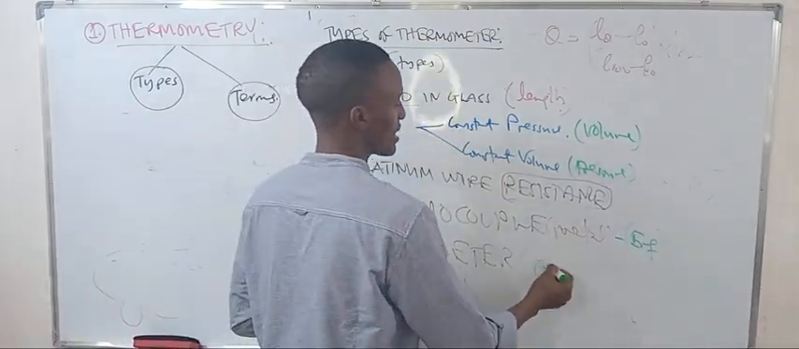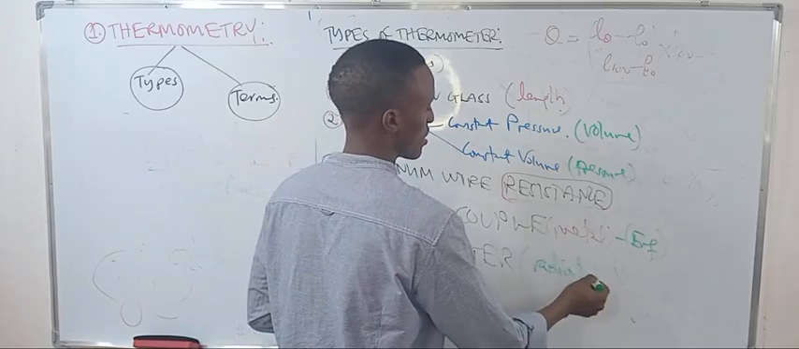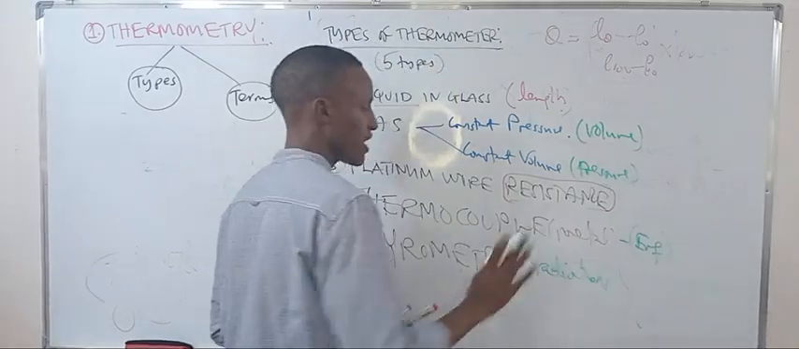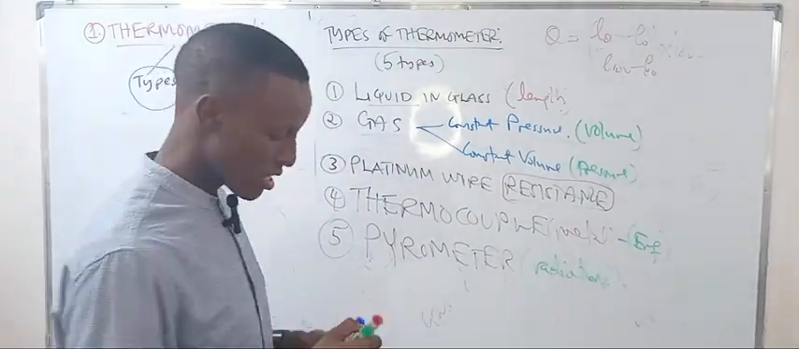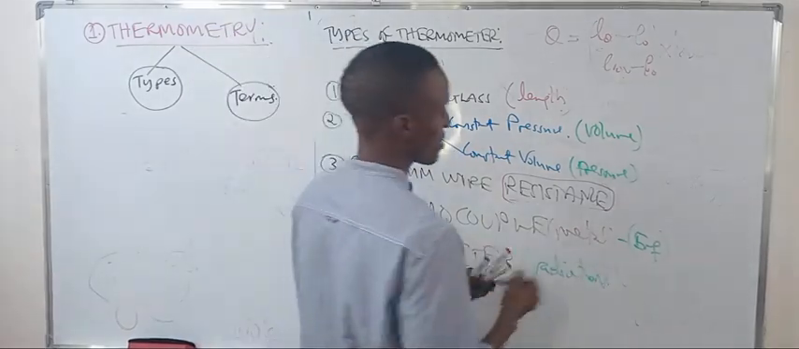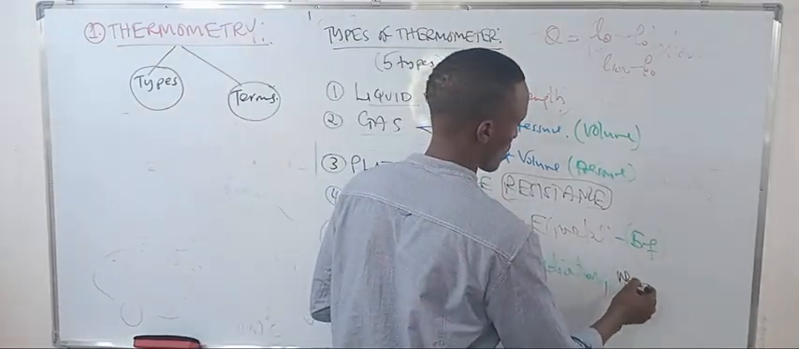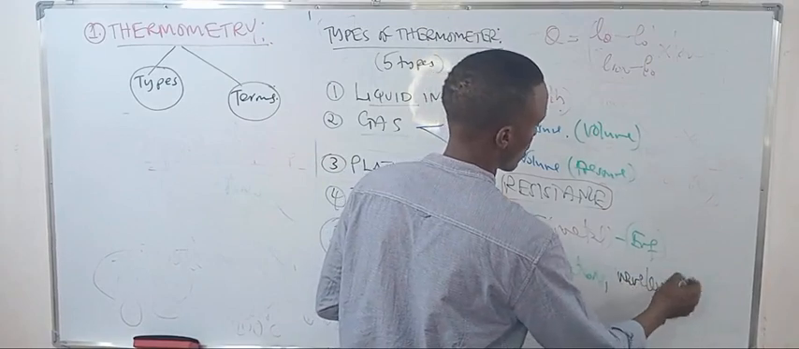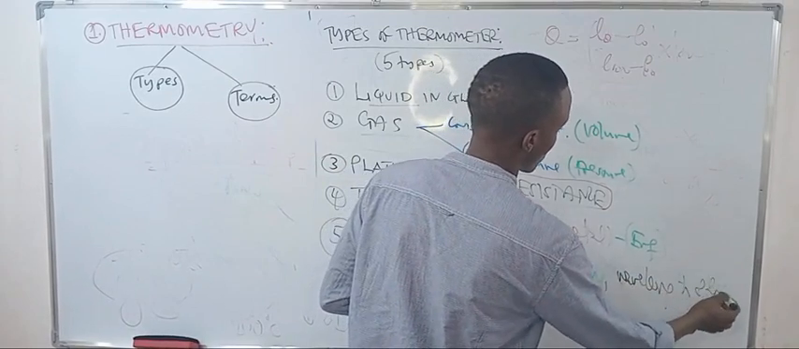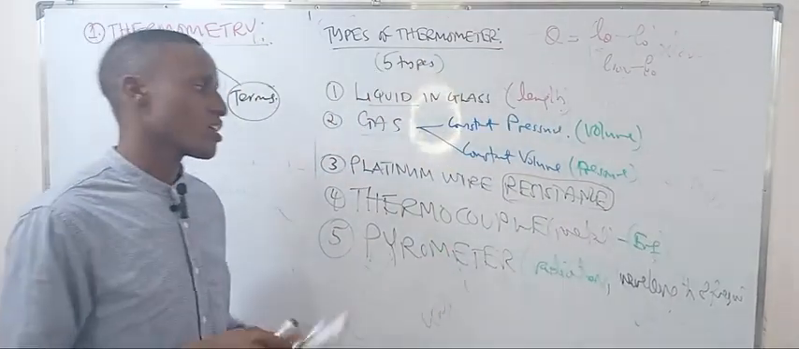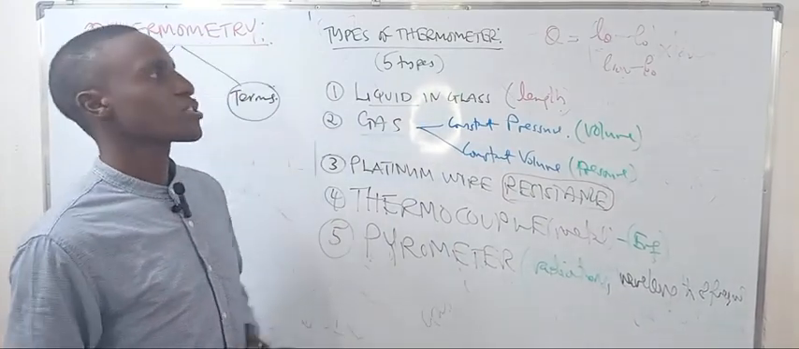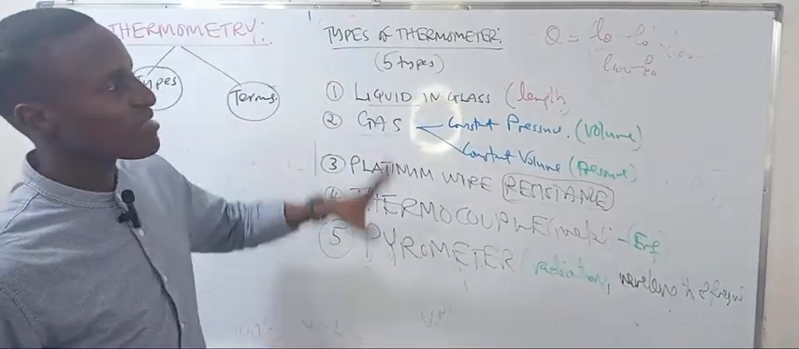How about the pyrometer? The pyrometer is about the radiations. Radiations are the material, while the property is the wavelength and the frequency. The wavelength and frequency of those radiations are what we use to measure the temperature as the thermometric property.